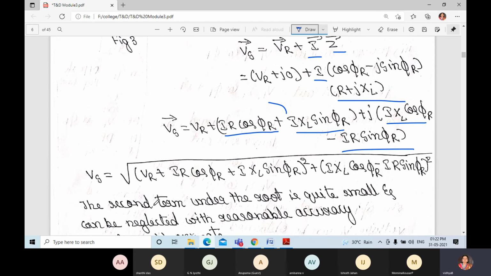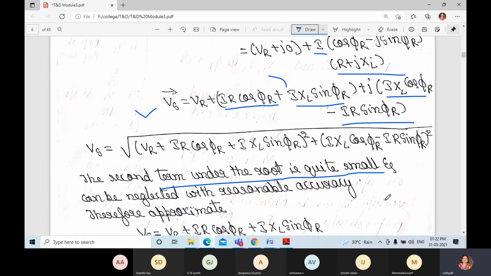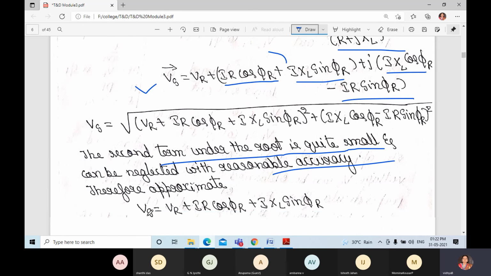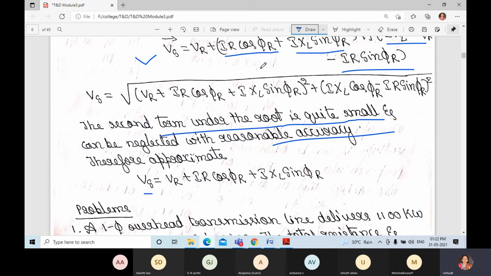We can write it in the normal form, in the complex notation. Vs is equal to square root of (VR plus IR cos phi R plus IXL sin phi R) whole square plus (IXL cos phi R minus IR sin phi R) whole square. The second term under the root is quite small and can be neglected with reasonable accuracy. Therefore, approximately we get Vs is equal to VR plus IR cos phi R plus IXL sin phi R, as the square root and square cancel.